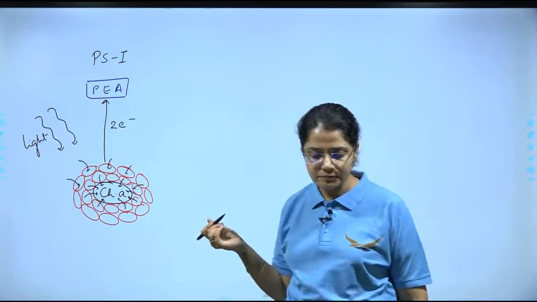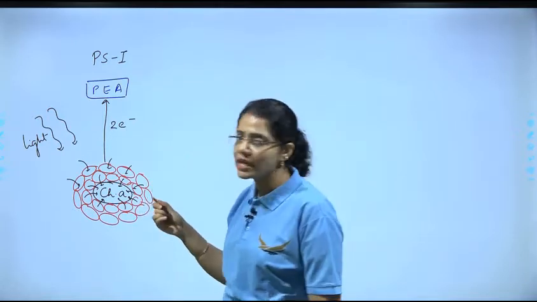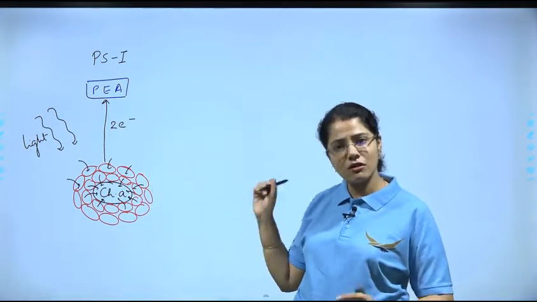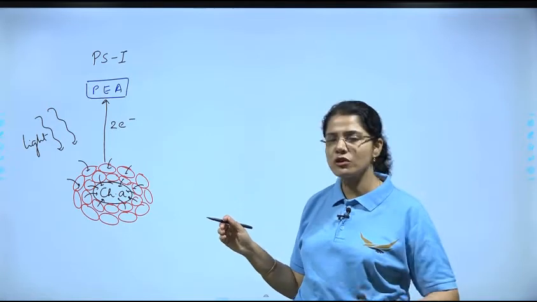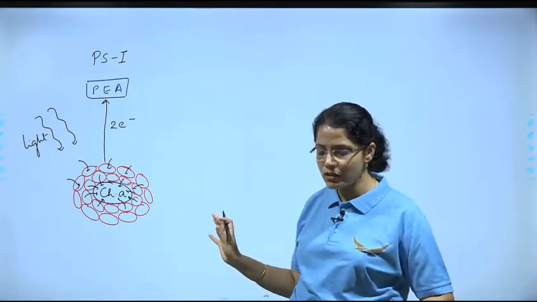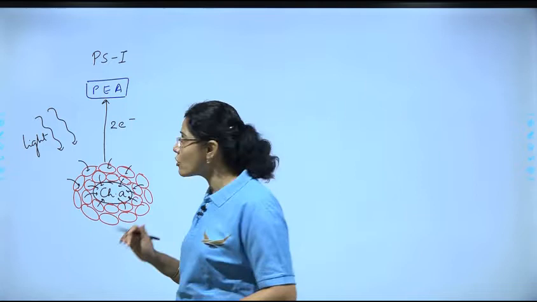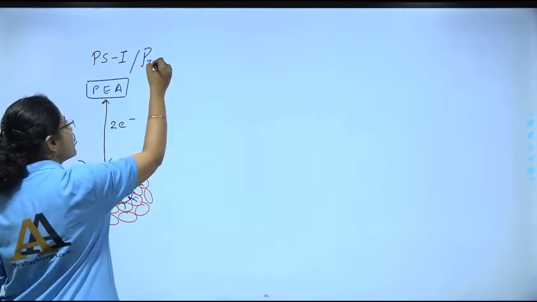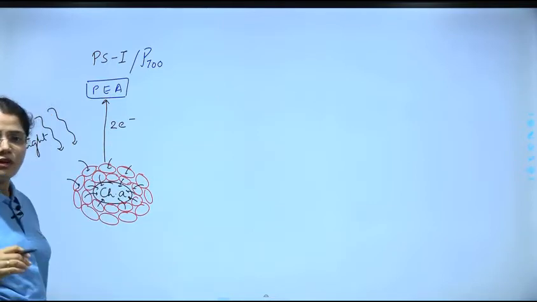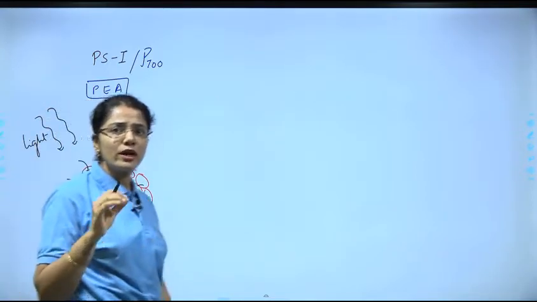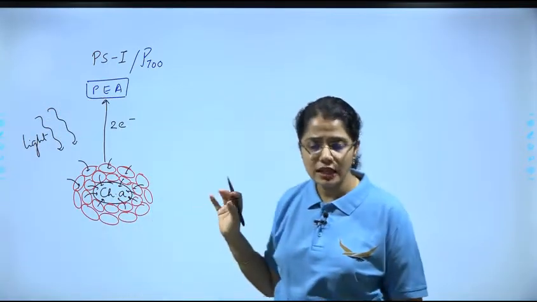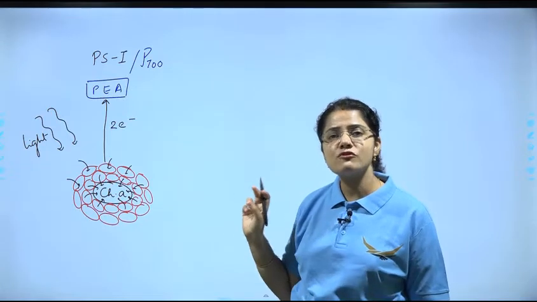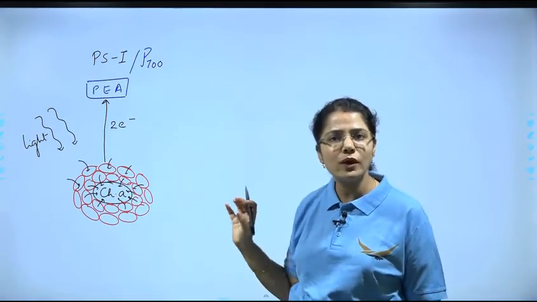Is this clear? We are calling this PS1 because number 1 is given in the order of its discovery, meaning this was discovered first. It is also called P700 because it is absorbing light of 700 nanometer wavelength.